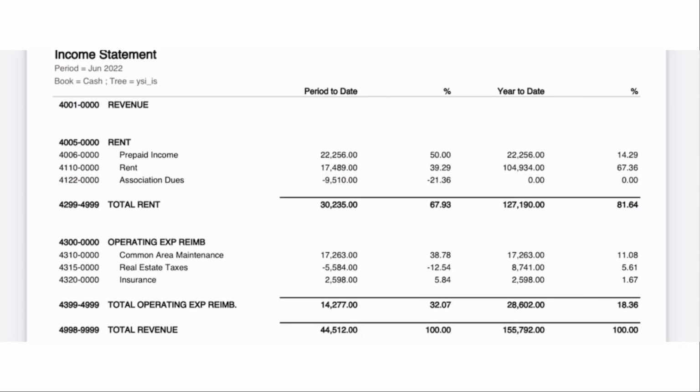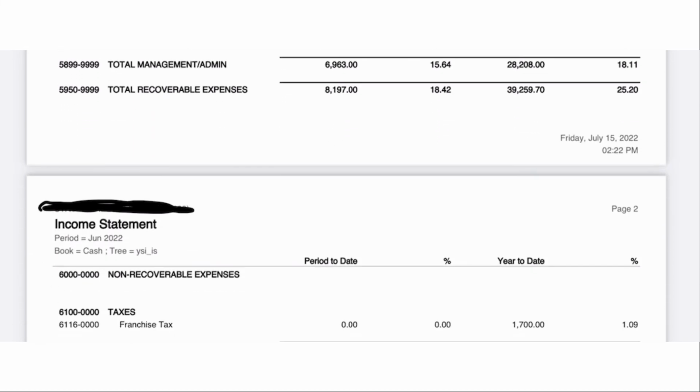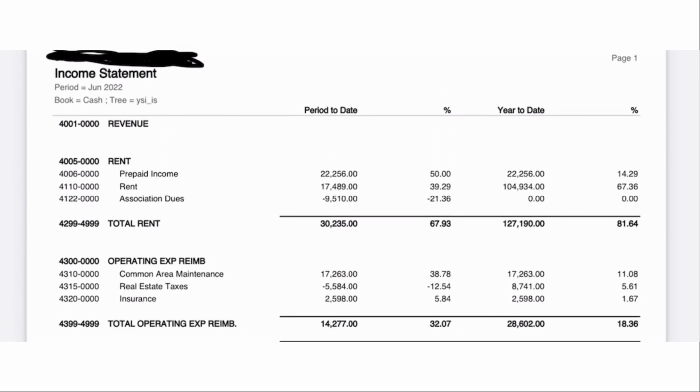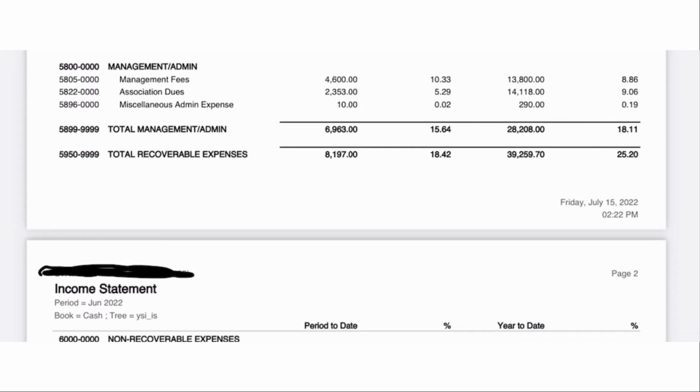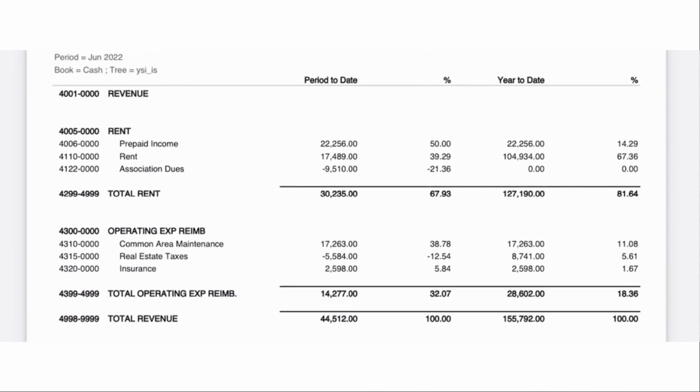So the previous example was a busy foot traffic center that was retail in the middle of a busy market. Let's take a look at an industrial building with one tenant that's national credit. That's very simple, and the whole building's on CAMs. So you can get an idea of what NOI looks like and what an income statement looks like with two very different examples. Let's jump into it. The first thing you're gonna see here, while that other one was a whole bunch of pages and a whole bunch of line items, in 2 pages, you get the whole property. The whole property in 2 pages, look at that. Pretty remarkable, right? So let's jump in.